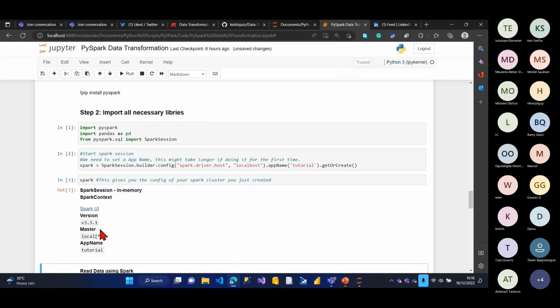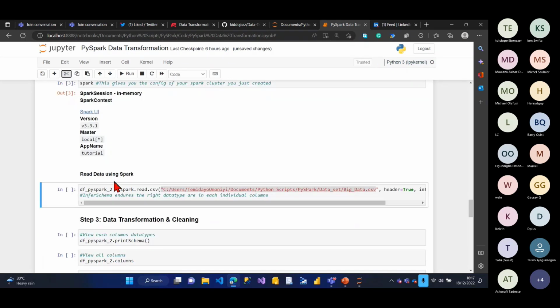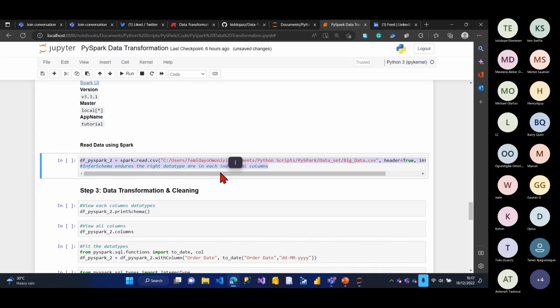It tells me this is the version of PySpark I'm using. I'm using version 3.13, and it's local, I've actually installed everything. Okay, let's read the data from Spark itself and see how it works first. If I say df equals spark.read, it is the same way you read. I don't know why that was not working actually, but let's run this from here first.